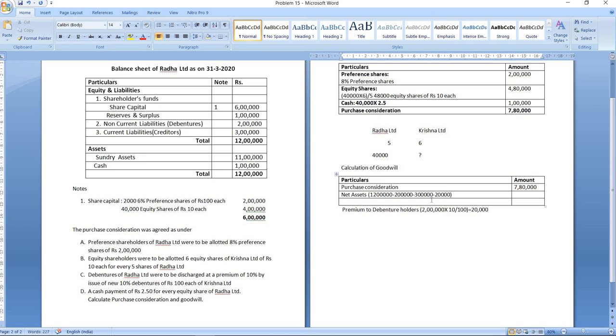Okay, so that we have taken here. So 12 lakhs minus 2 lakhs minus 3 lakhs and minus 20,000. So that will be 6 lakhs 80,000.